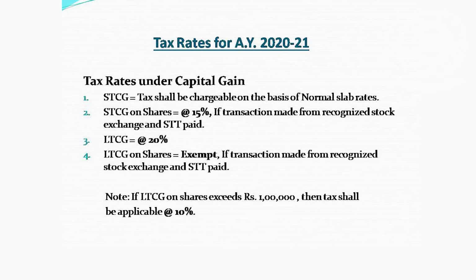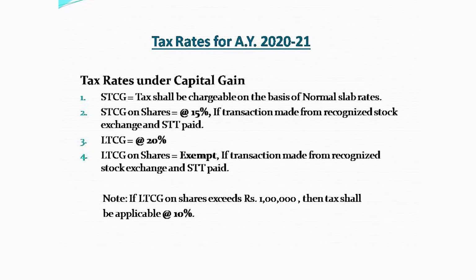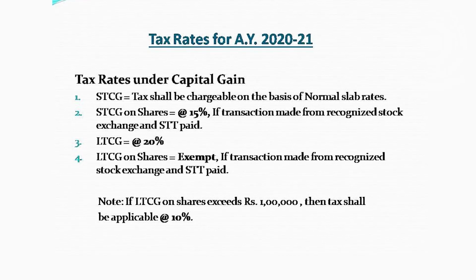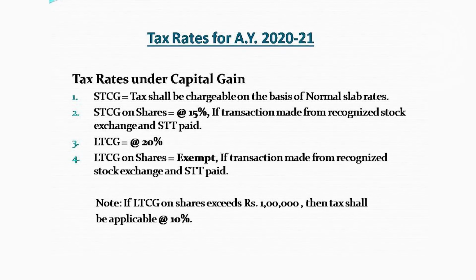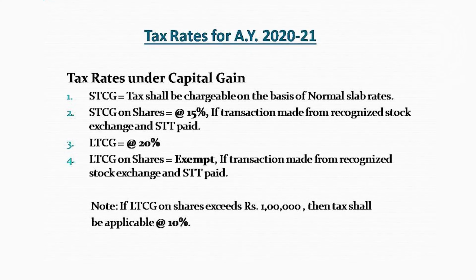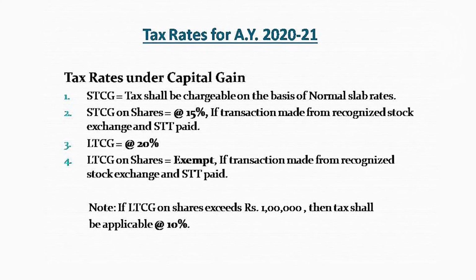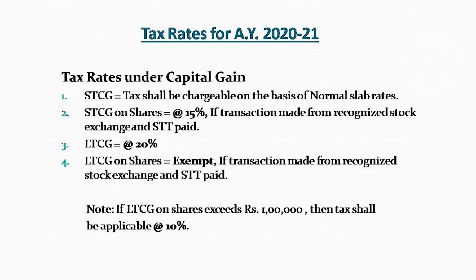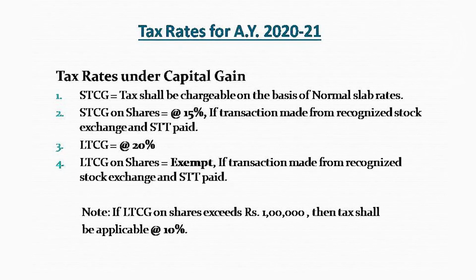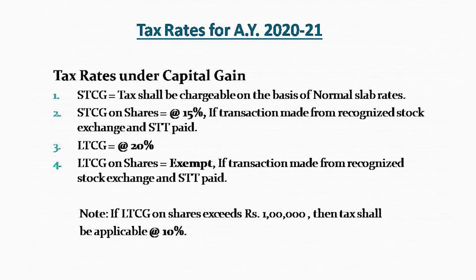The tax rate for short-term capital gain is 15% if it relates to shares or stock instruments. When short-term capital gain relates to other capital asset, it will be chargeable at the normal slab rates. When we talk about long-term capital gain, it is chargeable at the rate of 20%, that is the fixed rate.